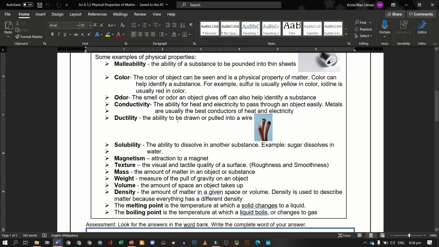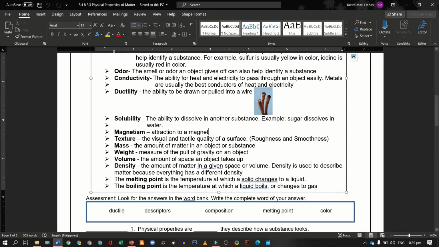Ductility is the ability to be drawn or pulled into a wire. So for example, the copper wire. Next is solubility. The ability to dissolve in another substance. For example, sugar dissolves in water. Magnetism is the attraction to a magnet. So usually metals are the ones being attracted to a magnet. Texture, the visual and tactile quality of a surface. So it is either rough or smooth.